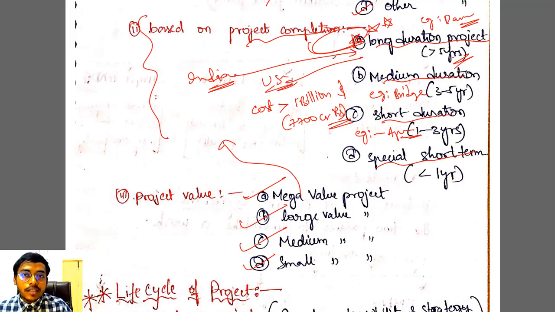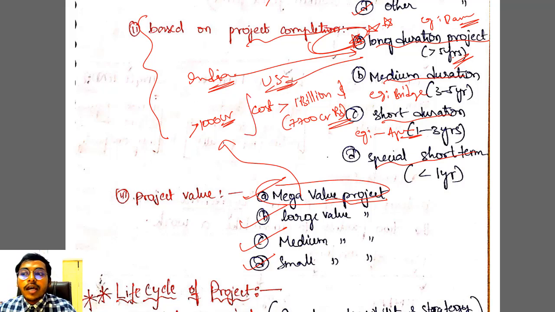In America your cost comes out quite high, in India your cost will be quite low. It is common sense. So in India, if some project is costing you more than 1,000 crores, we generally consider it a mega value project. So there is a huge difference: in one country it is just 1,000 crores, in another country like USA it is 7,700 crores.